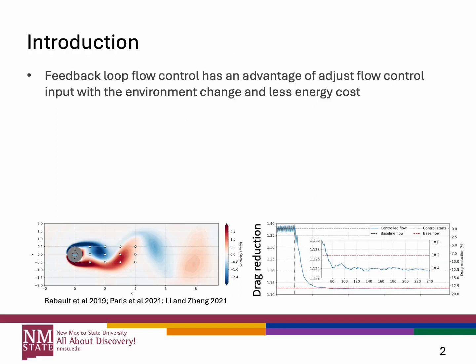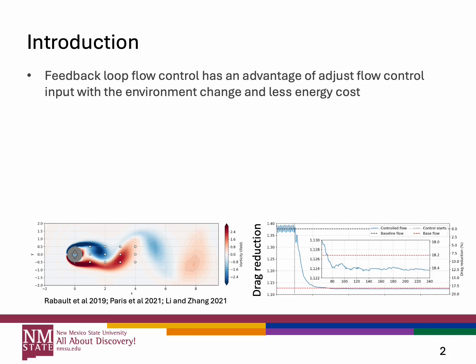Reinforcement learning techniques have been widely applied in robotics, games, and other technologies. There are also a few examples of using reinforcement learning to design flow control for the circular cylinder, as I show here. The good thing about reinforcement learning is that it can design feedback loop flow control, which has an advantage compared to the open loop flow control, which doesn't have the feedback system. The feedback loop flow control can adjust its actuator depending on the feedback from the flow field.